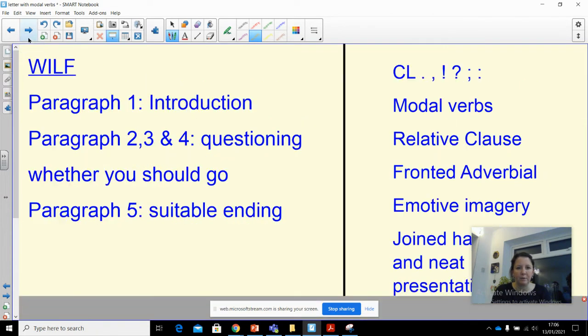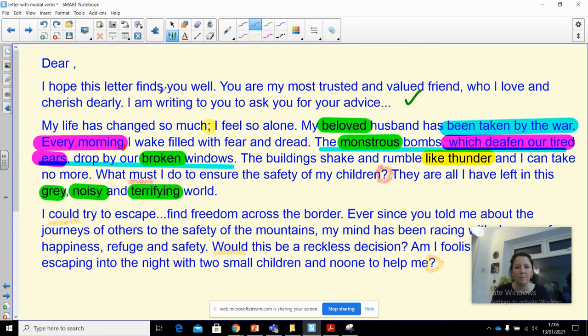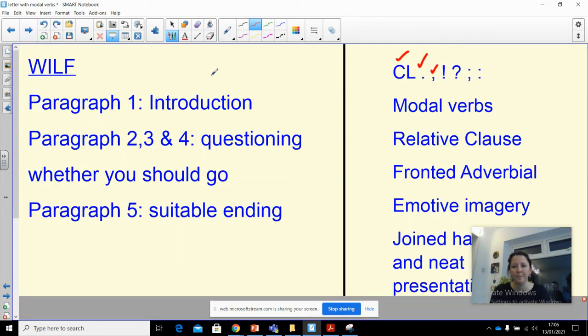Let's go back to the WILF. Let's see whether I did it. Did I include capital letters? Yes. Did I include full stops? Yes. Did I include commas? Yep. Did I use an exclamation mark? I didn't, but I think I could have done one. Here, the buildings shake and rumble like thunder, and I can take no more. I could have put an exclamation mark in there. See, always going back and seeing if you can improve.